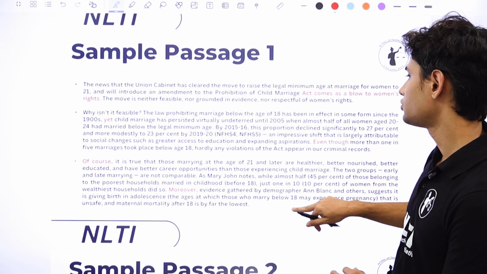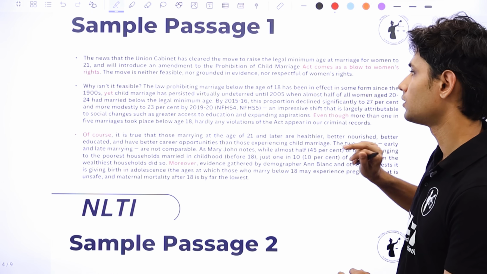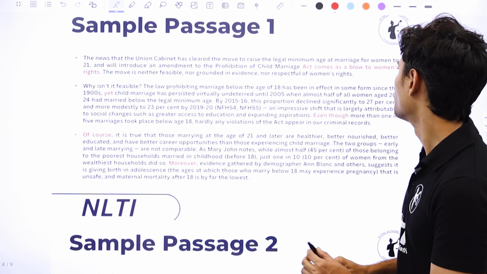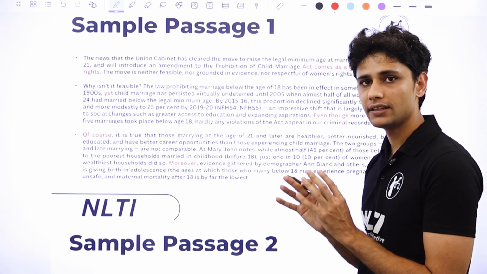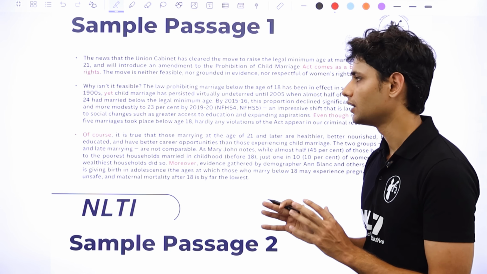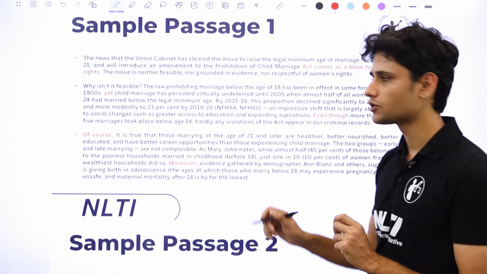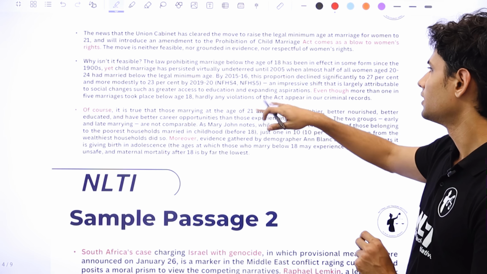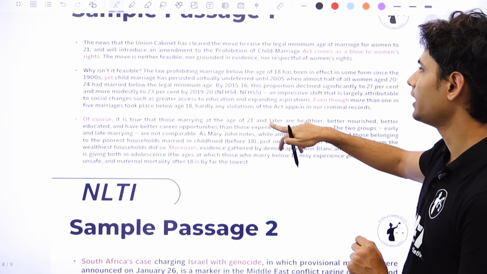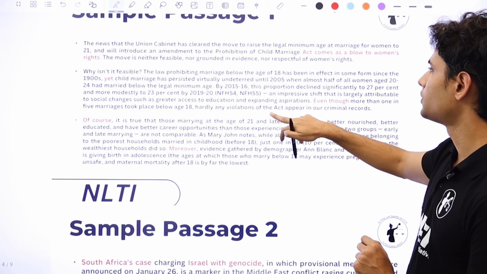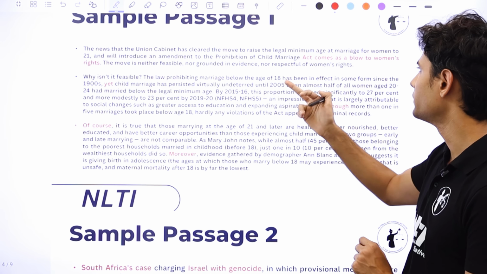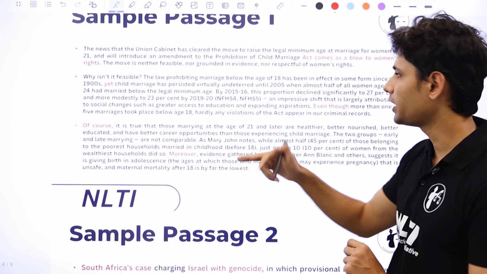This passage is an example of transition words, basically: how to identify the transition words which are important and why they're so significant. So for example, if you're reading this passage, this is about when the cabinet was proposing to increase the legal minimum age of marriage for women from 18 to 21.